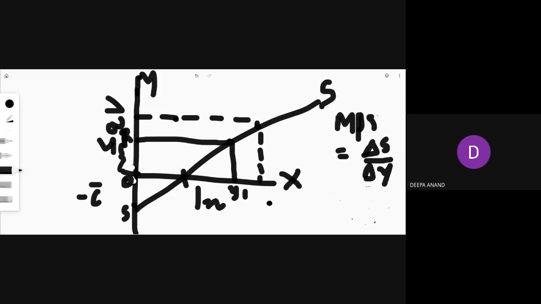Income changes from Y1 to Y2, and saving changes from R to P. So what is the change in saving here? PR. What is the change in income here? Y1 to Y2.